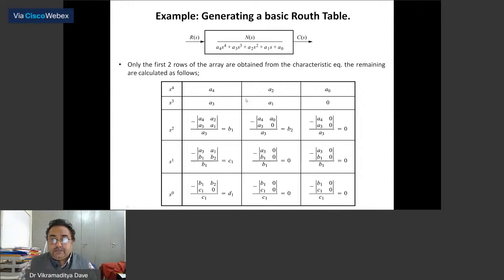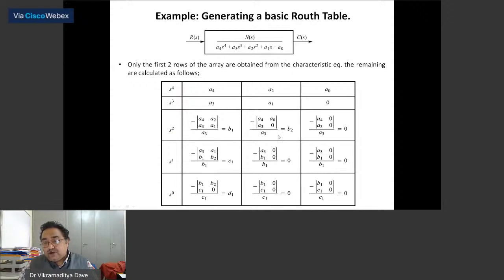A1 multiply by A1. Now, in order to calculate the coefficient for S1, what will you do? You will take these two rows. Okay. So A3 multiply by B2 minus B1 multiply by A1, divided by B1, that will become C1.